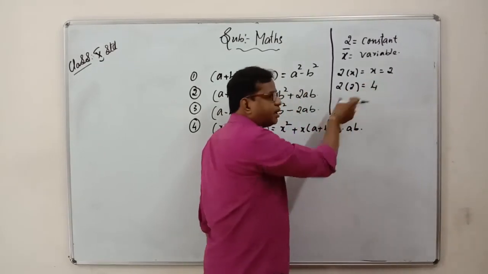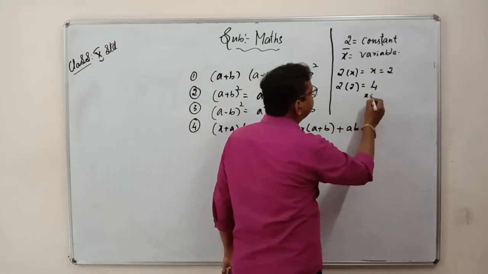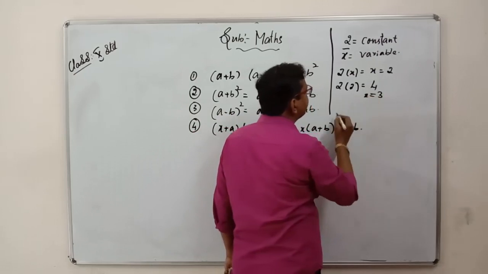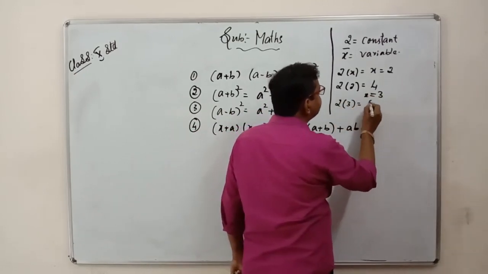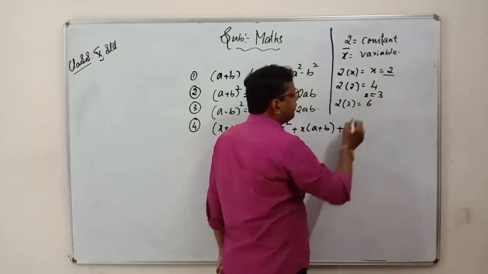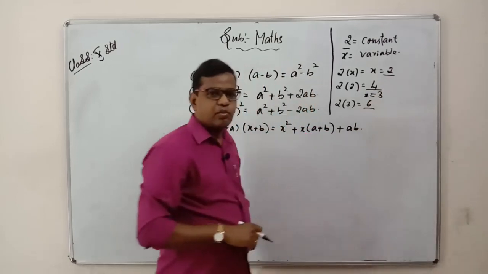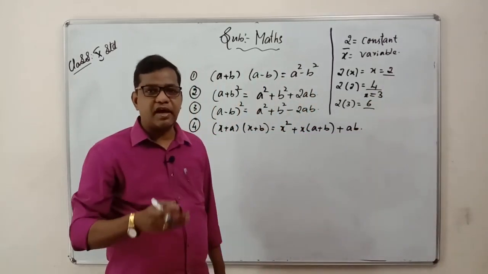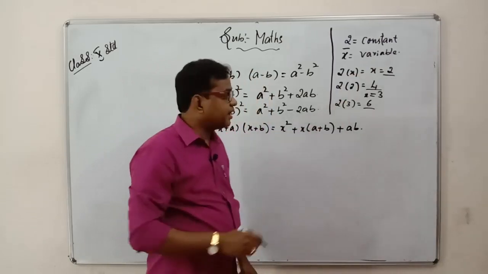See, the value is going on changing here. If we take x equals 3, then it is 2 into 3 equals 6. First it was 2, second time it was 4, third it was 6. So the variable goes on changing its value as the value of x changes, whereas the constant 2 remains the same.